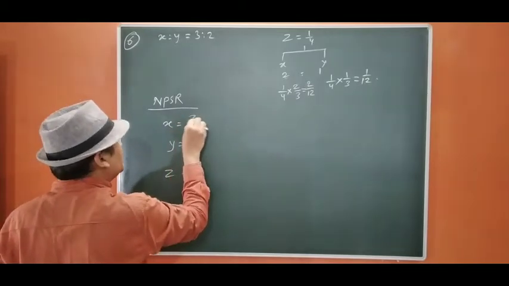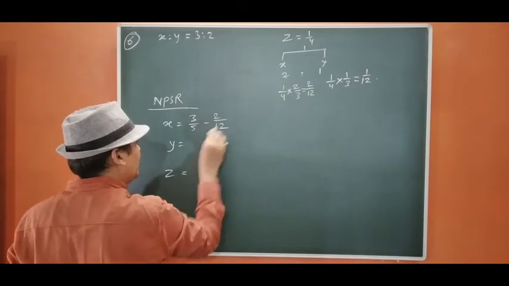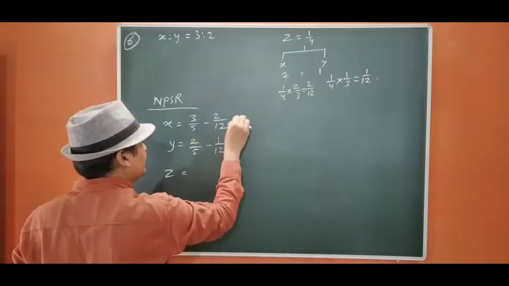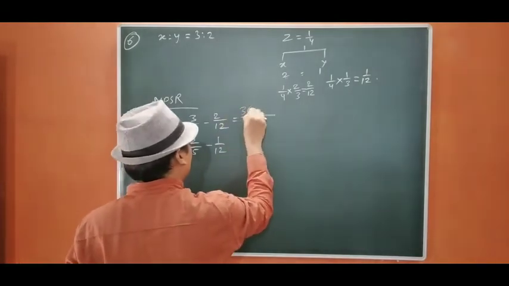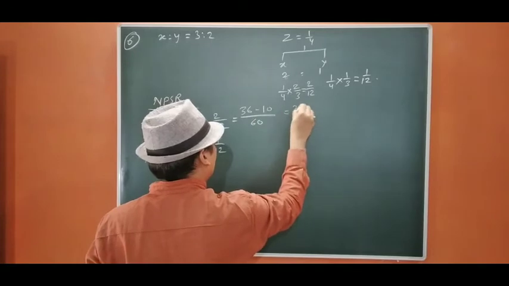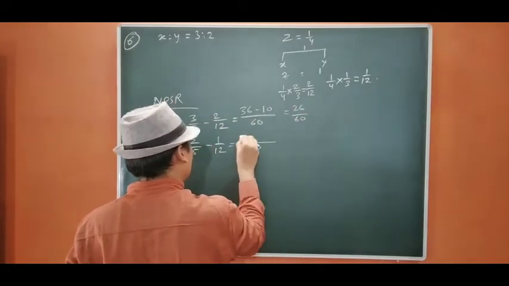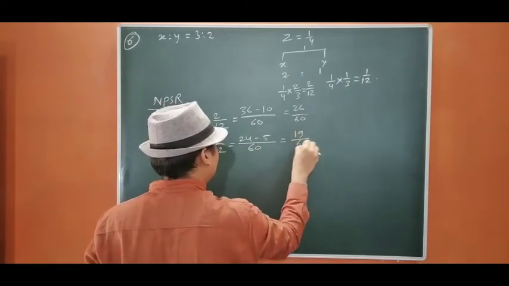Okay. 3/5. We are going to deduct from X 2/12. 2/5 minus 1/12. So it will be 12 to the 36, 5 to the 10, 26/60. Okay, this will be 60. 12 to the 24 minus 5, 19/60.